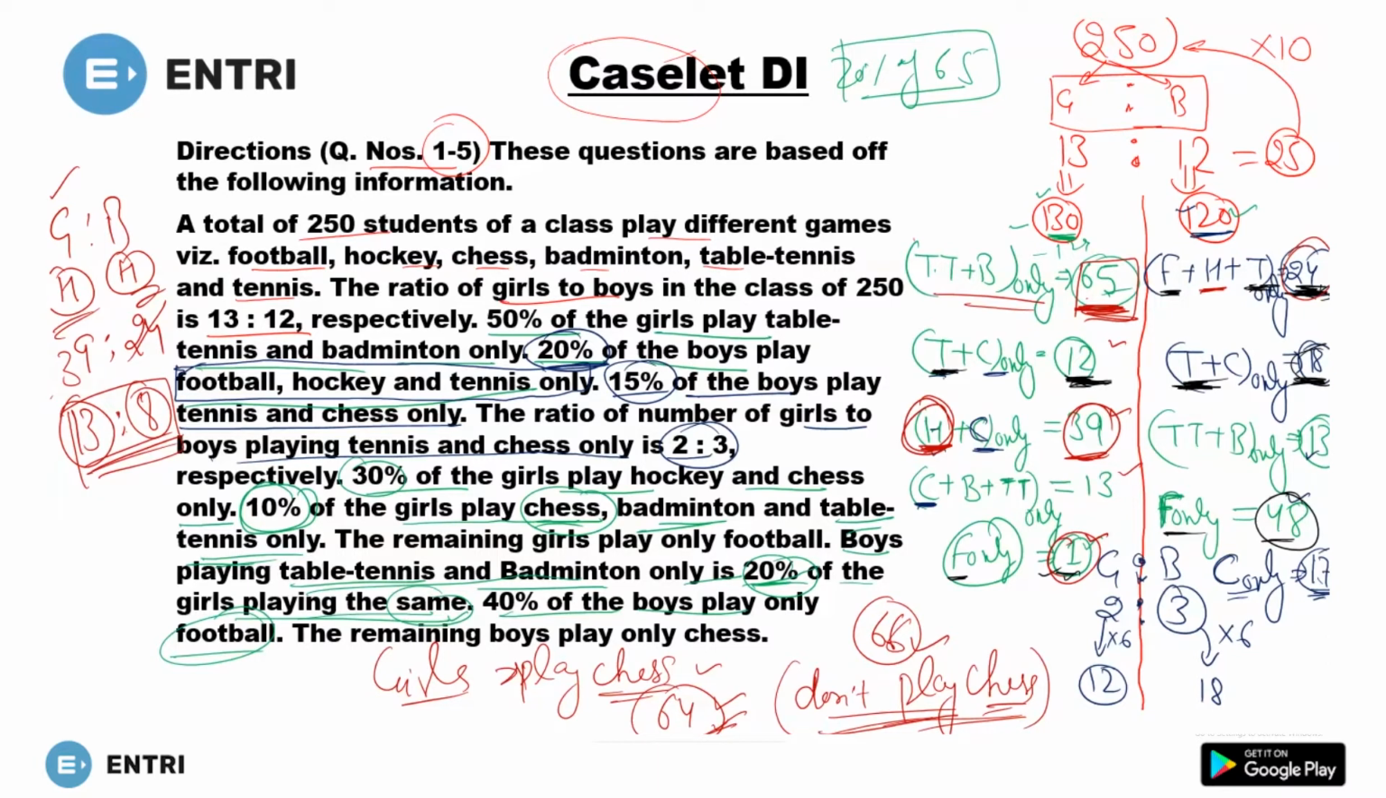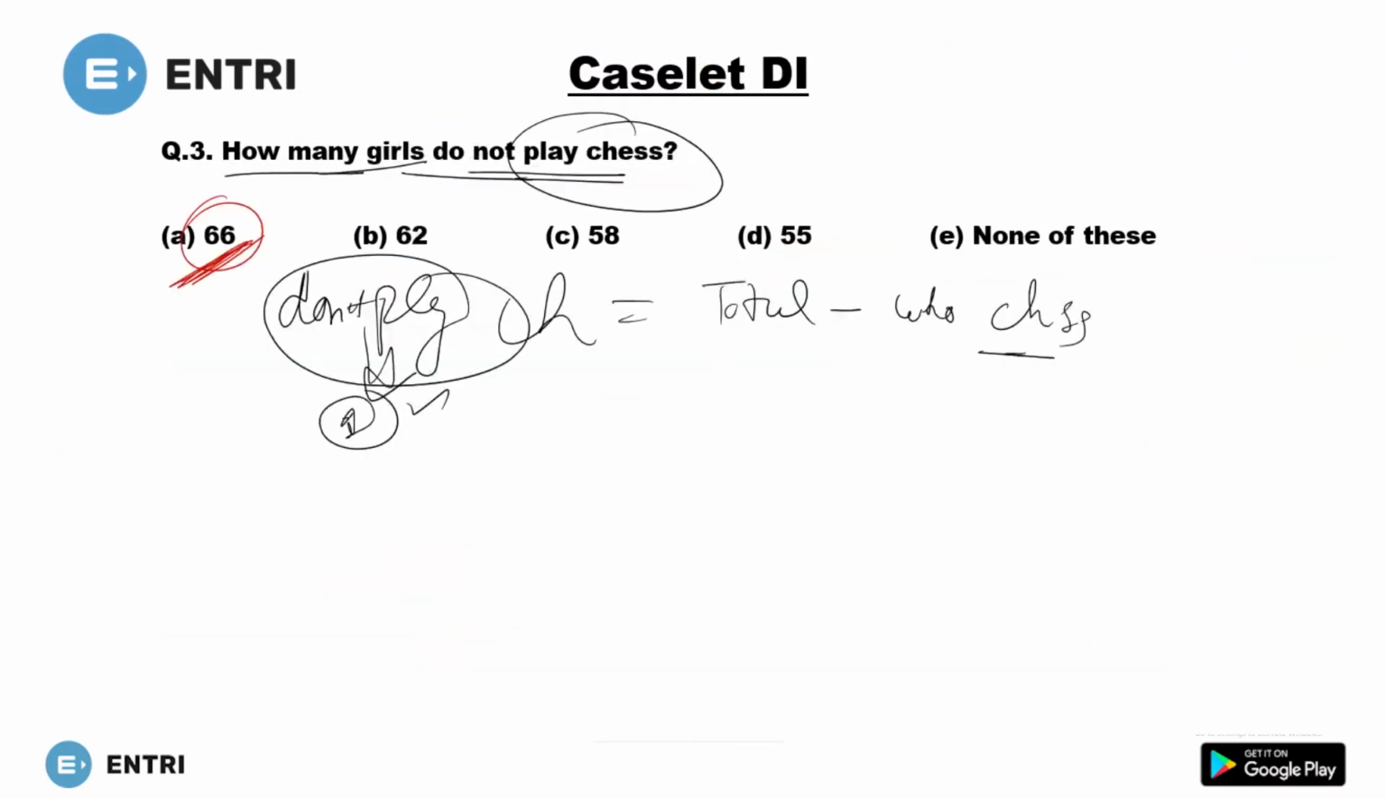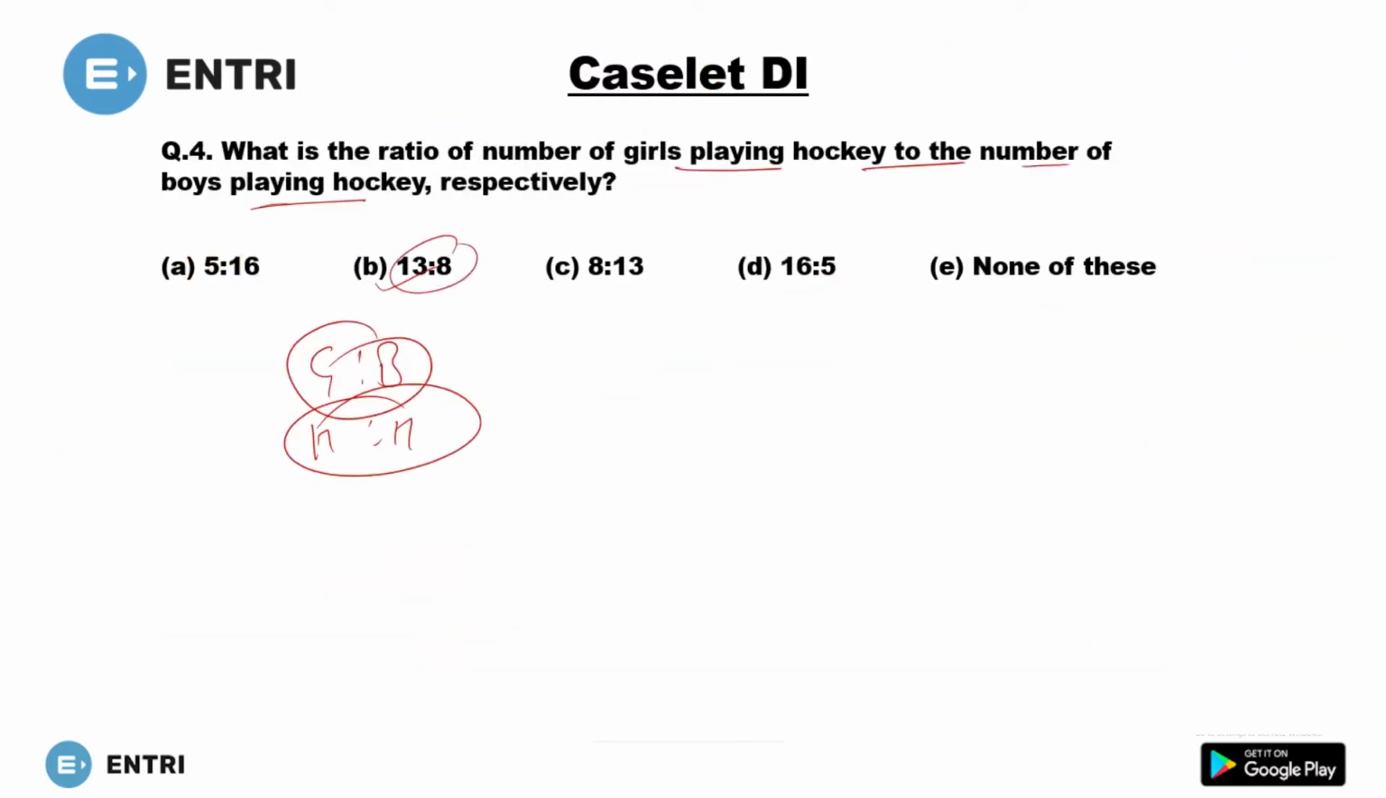There are no other students who play hockey, so just 39 girls and 24 boys. So 39 ratio 24, you'll get the answer. I hope this concept is clear. So 13 ratio 8 is the right answer. Now move to the next one.